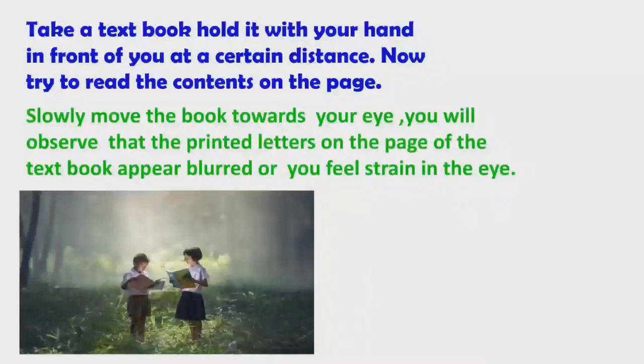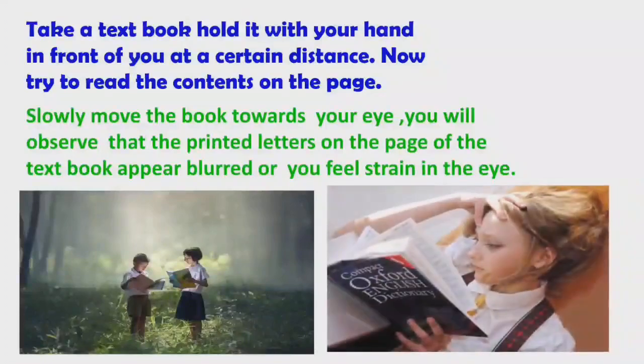When you move the textbook very close to your eyes, you will observe that the printed letters appear blurred or you feel strain in the eye. Here you can observe that one student is reading a dictionary by placing it very close to her eye. So she is feeling strain.